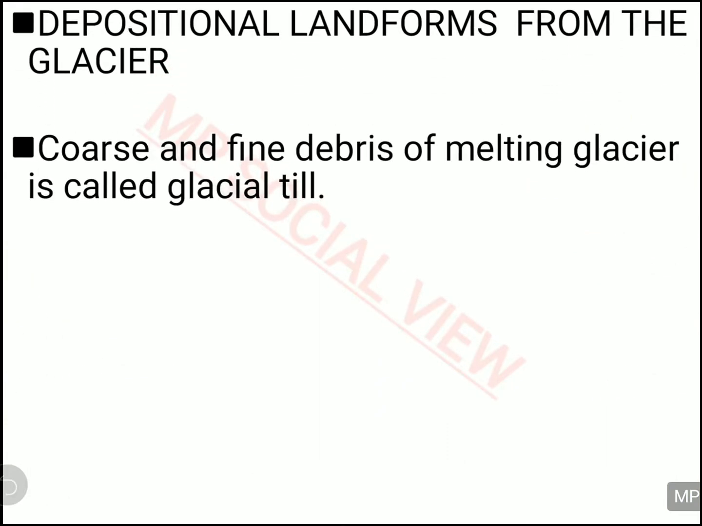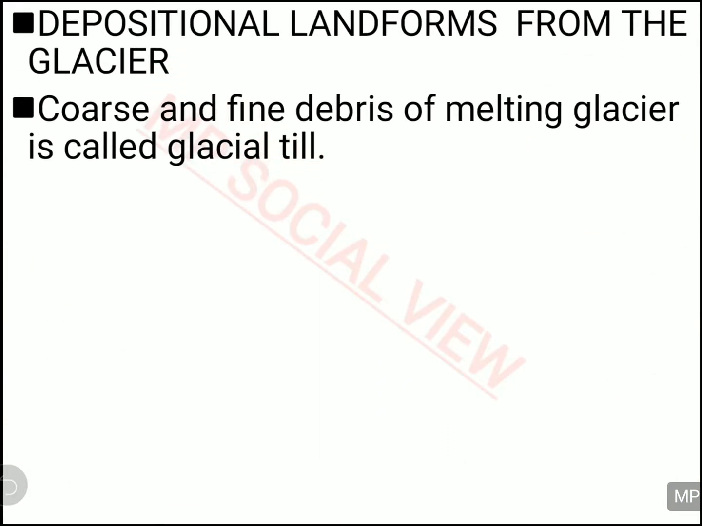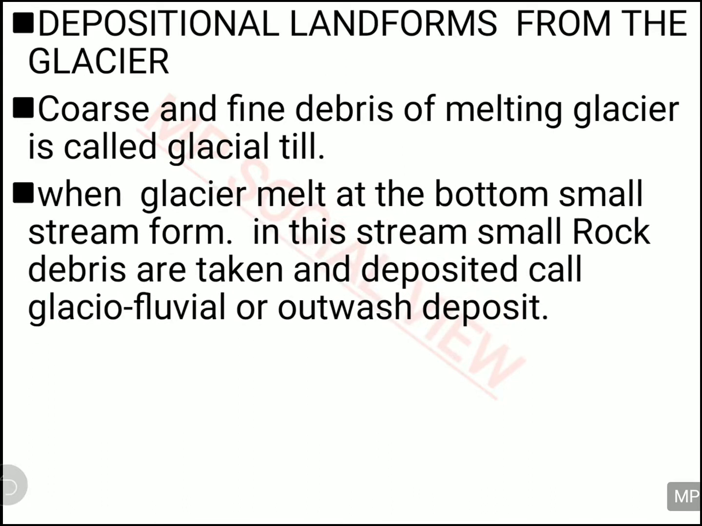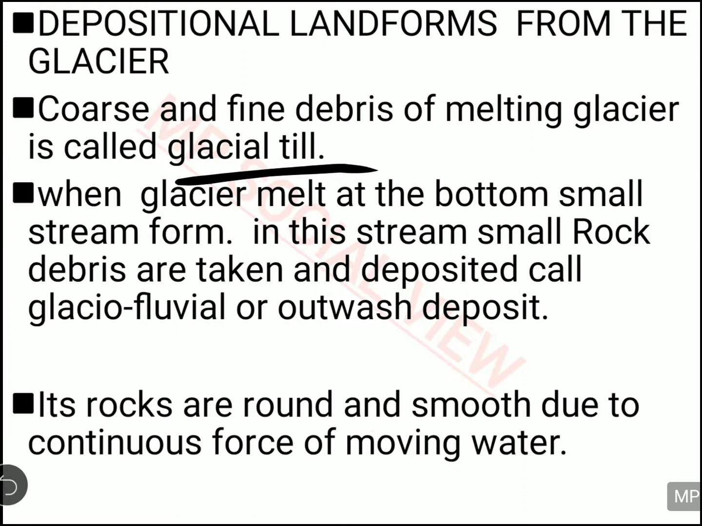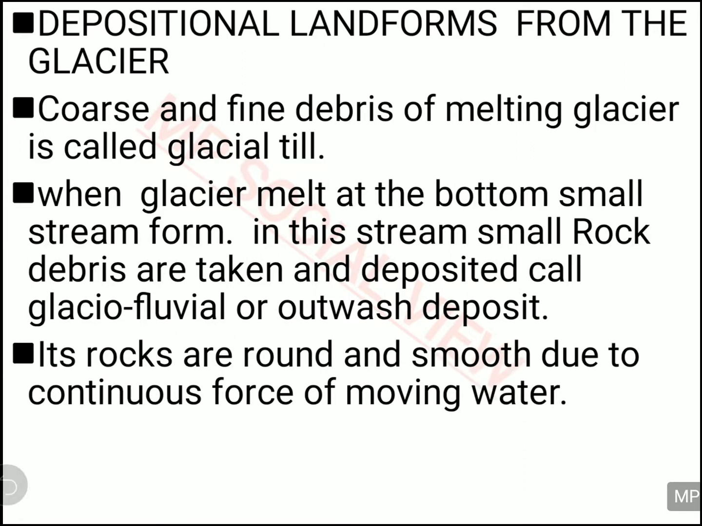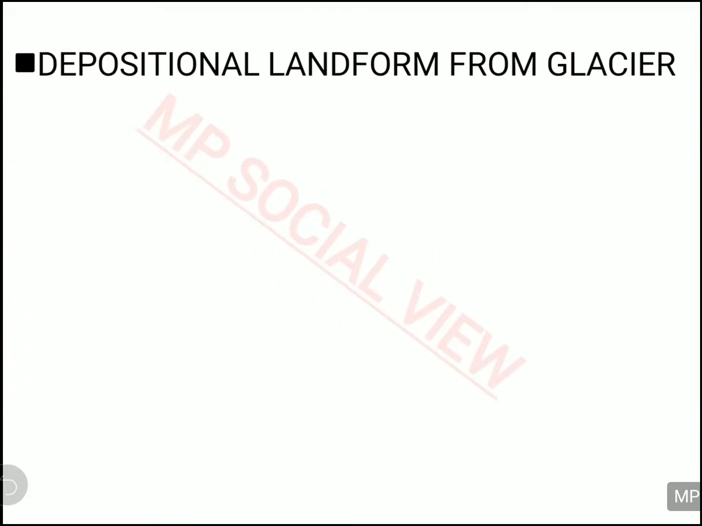Now depositional landform made by the glacier. So you know this glacier is not only eroding things and making the erosional landform. After erosion they collect so much erosional material, and that is called your glacial till. And then they deposit this glacial material, the glacial till, and that is called your glacial flow belt or the outwash deposit. Alright, and the rock which is found in this glacier area is actually round, smooth round shape, because the continuously moving water falls on them and turns the rock into a smooth rounded shape.